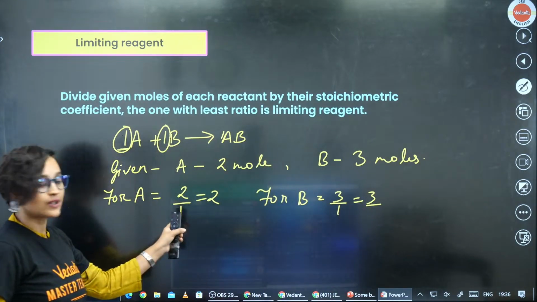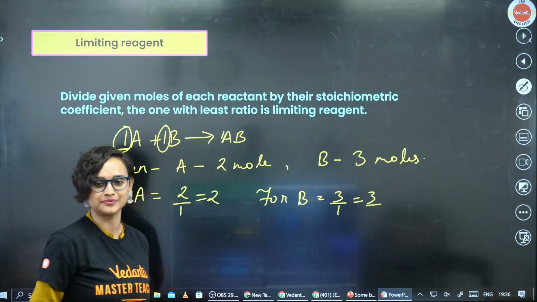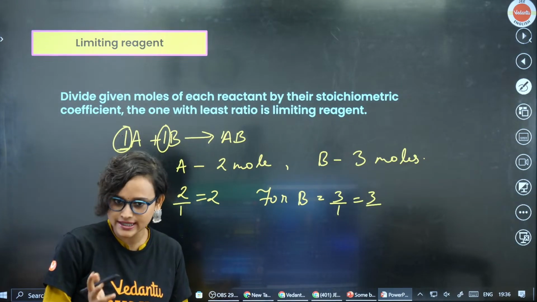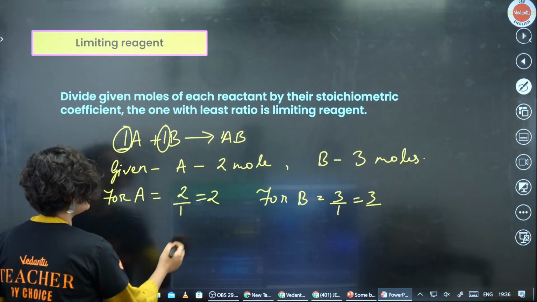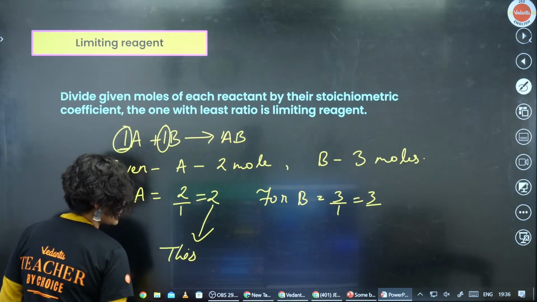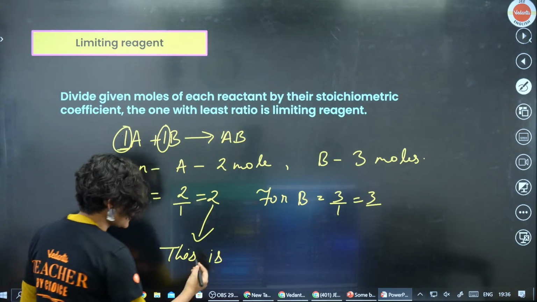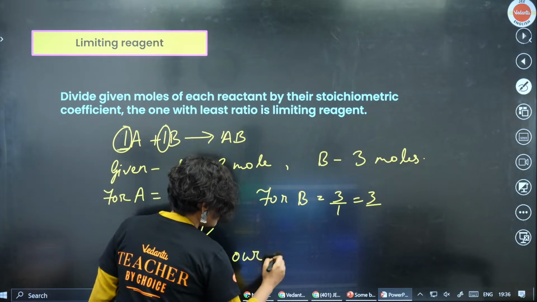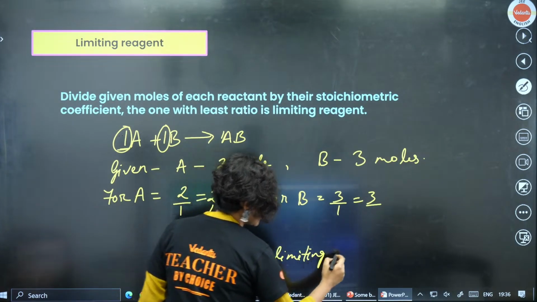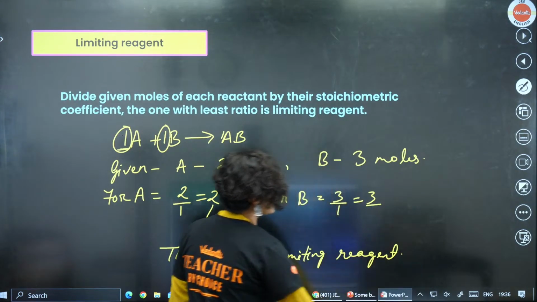Now, which one is the lesser number, guys? Is 2 the lesser number or 3 the lesser number? Tell me. 2 is the lesser number. So behold, this is our limiting reagent. That means that A is our limiting reagent.